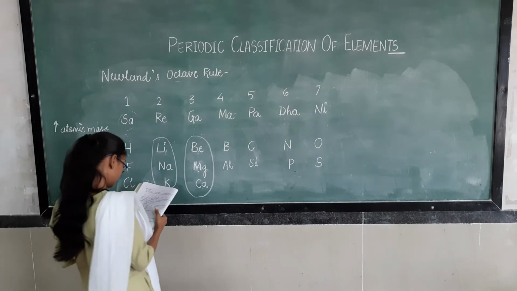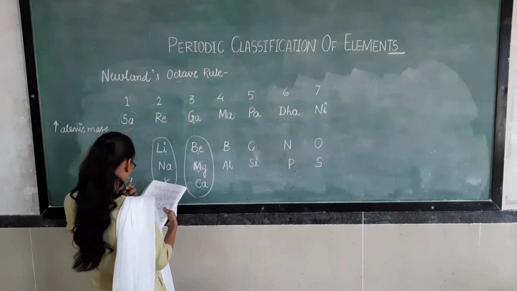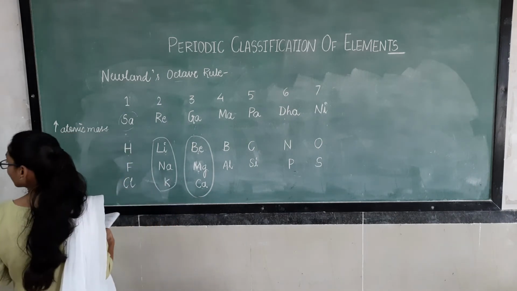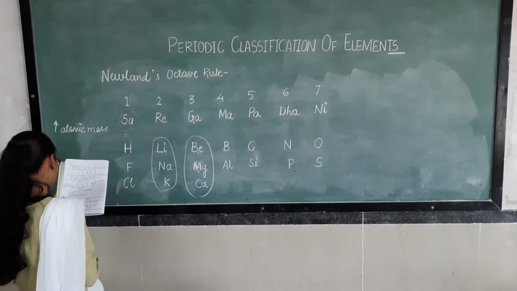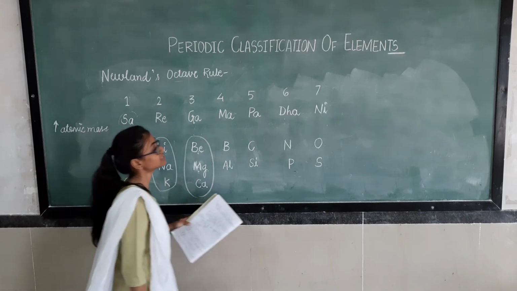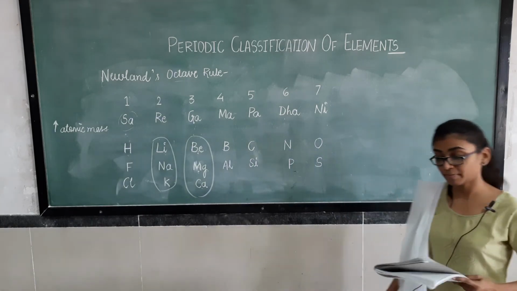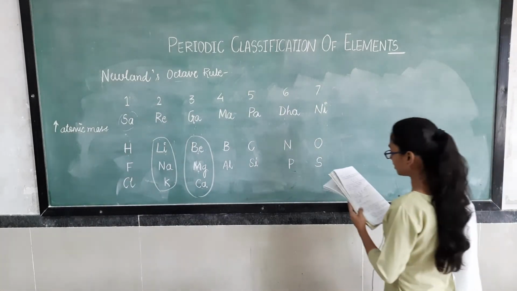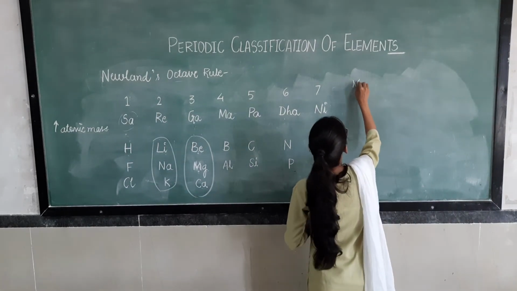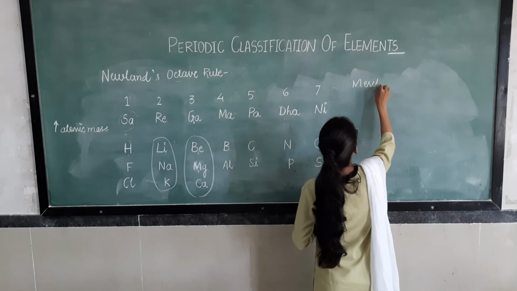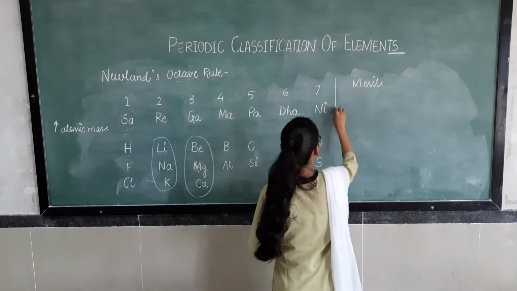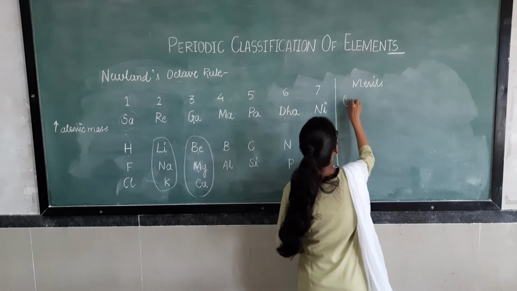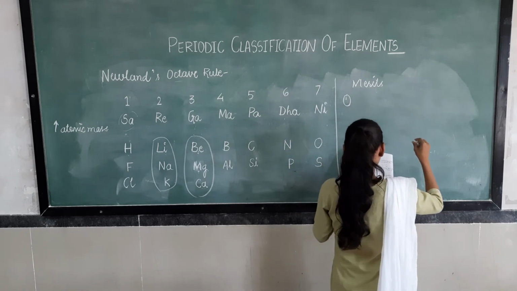Then third merit was what? Periodicity. Periodicity was the major factor in this table. Now here we will see the merits. First merit was what?